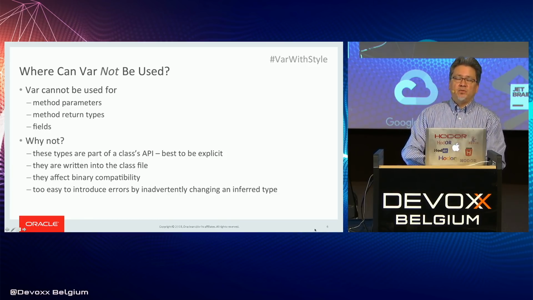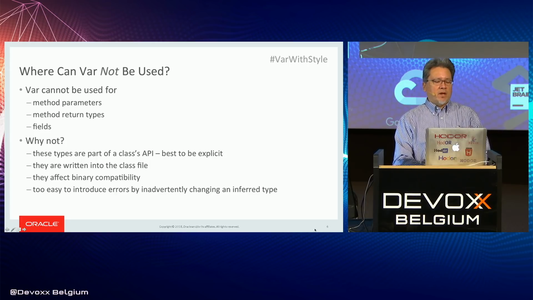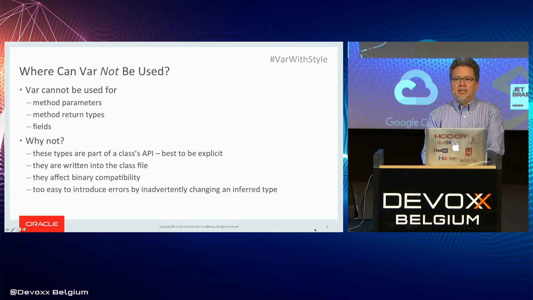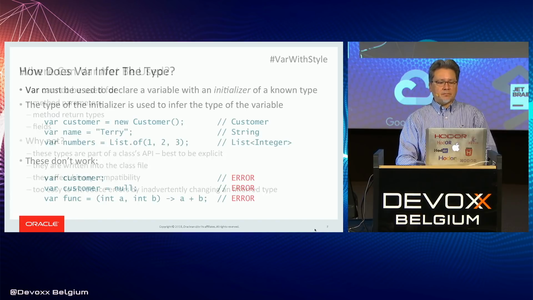Quite often, people use reflection to get at field values. And if field types were inferred, that might give rise to difficult problems where you'd only notice in reflective code when it happened at runtime. So anyway, we decided to restrict type inference using var to local variables.